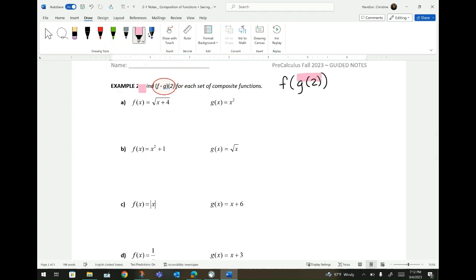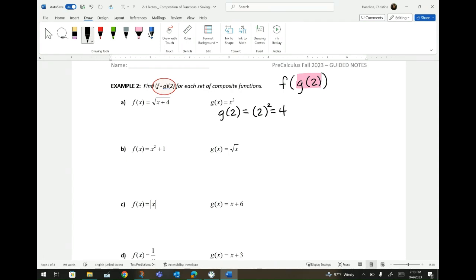So we work with evaluating g of 2 first. So g of 2 means go find out what g is going to be when you substitute 2 for every x. So g of 2 is going to be 2 all squared, which in this case is just a 4.